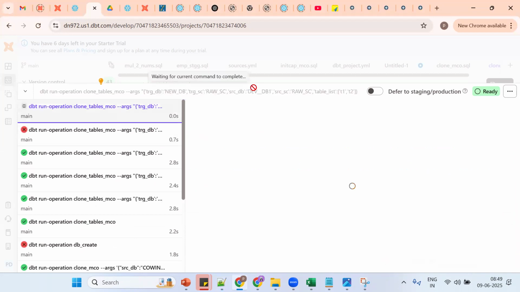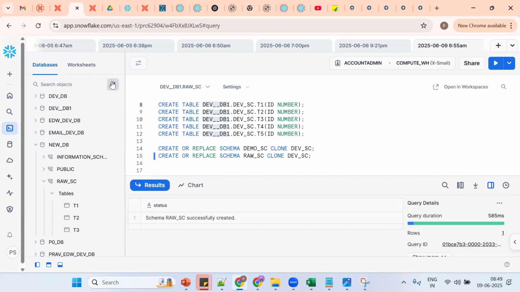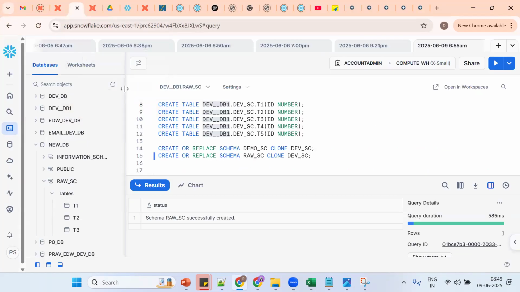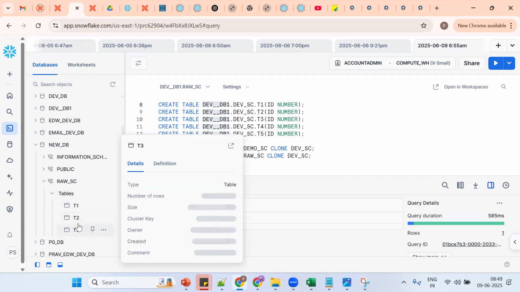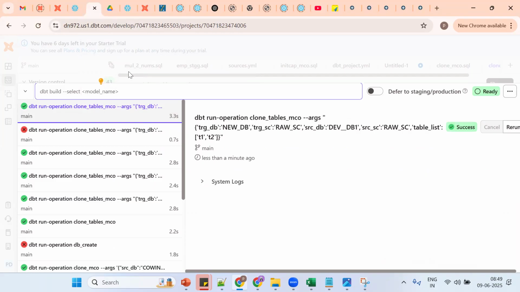Now try. Now it should create how many tables? T1 and T2, two tables should be created. Okay, three tables? Huh? We passed three tables? Still running. We passed only two. Okay, so it should be two tables. So why is this table there? Created. Did we use create or replace?